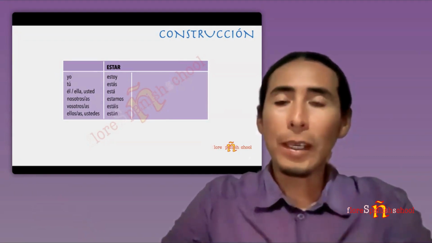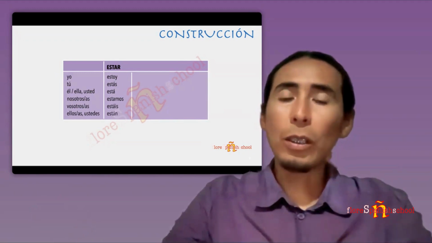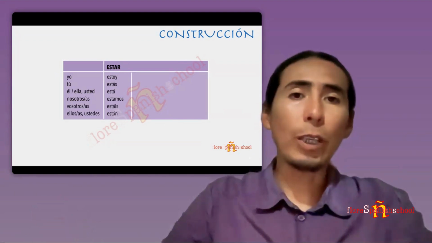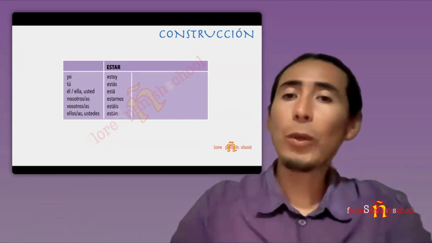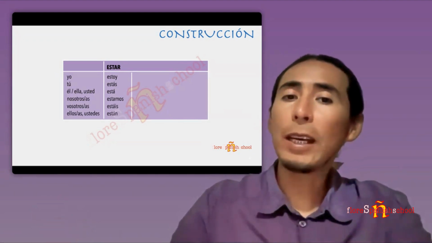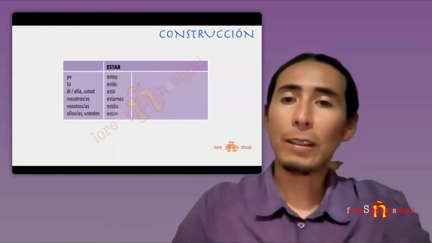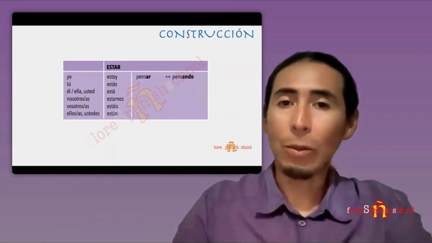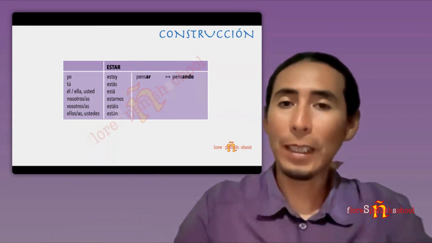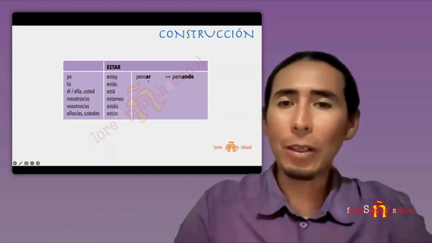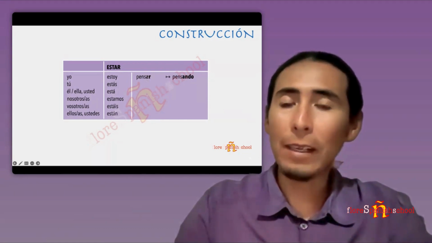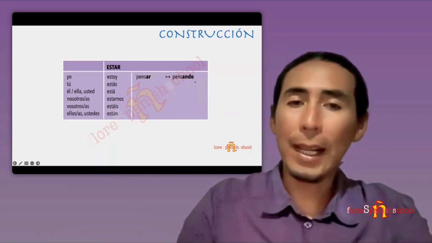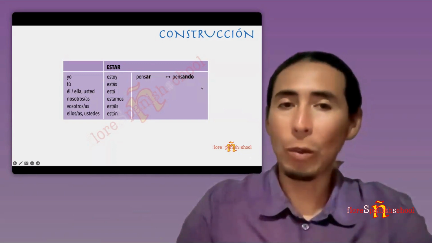Now, just saying yo estoy gives us the idea of a description, but now we are talking about the presente progresivo, so we need to say yo estoy, I am doing something. Yo estoy pensando. I am thinking. So what is happening here? All verbs ending with -ar are gonna change that ending to -ando, pensando.